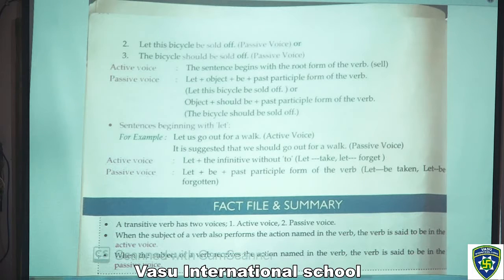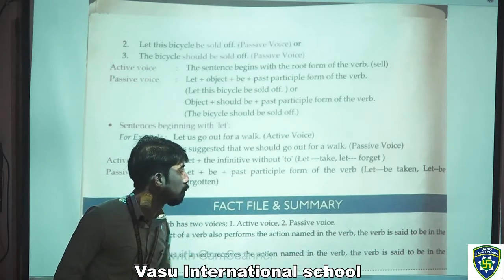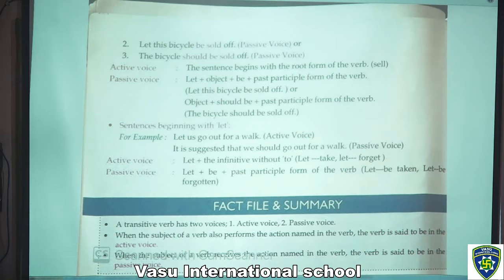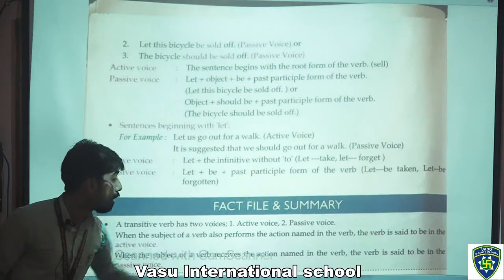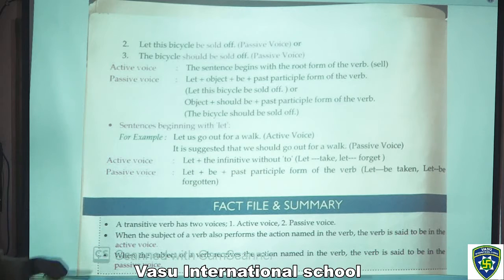At the last we have a fact file and summary. A transitive verb has two voices, active voice and passive voice. Second point, when the subject of a verb also performs the action named in the verb, it is said to be in the active voice. When the subject of a verb receives the action named in the verb, it is said to be in the passive voice. Learn these definitions and after that you have to complete all the work in your notebook. Thank you.